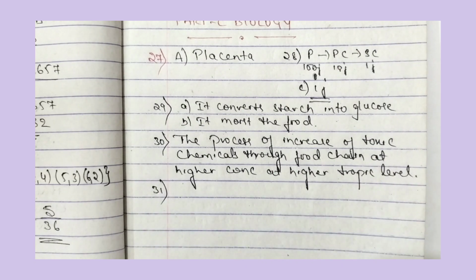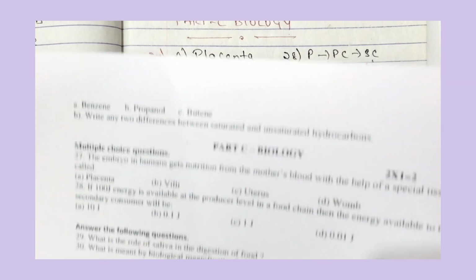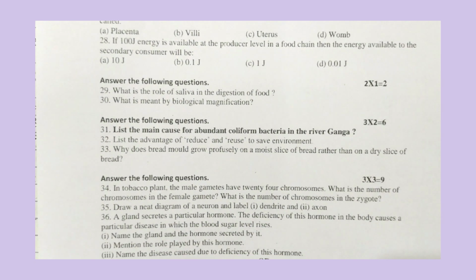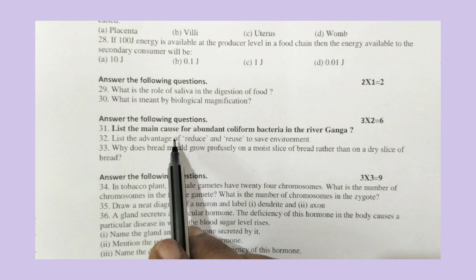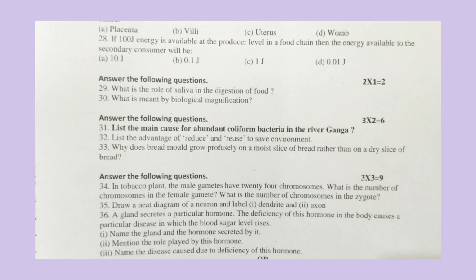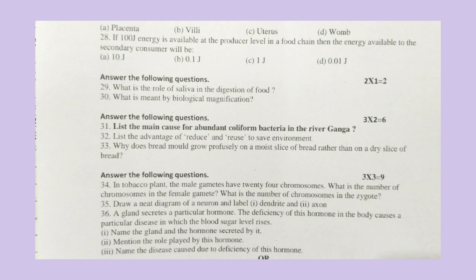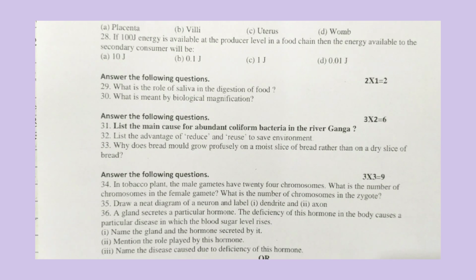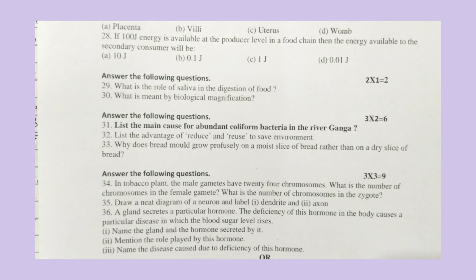Now let us move to the 31st question. List the main cause for abundant coliform bacteria in the river Ganga. Abundant coliform bacteria in the Ganga river indicates the pollution of Ganga water.